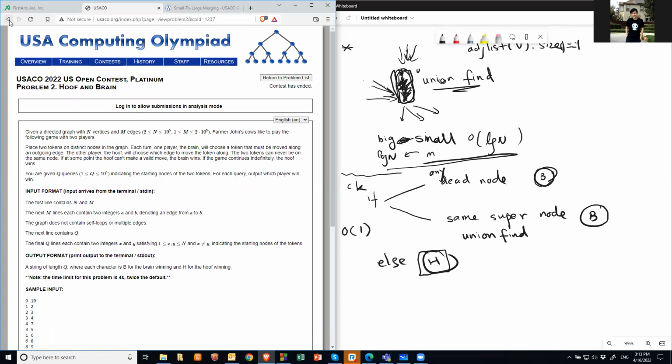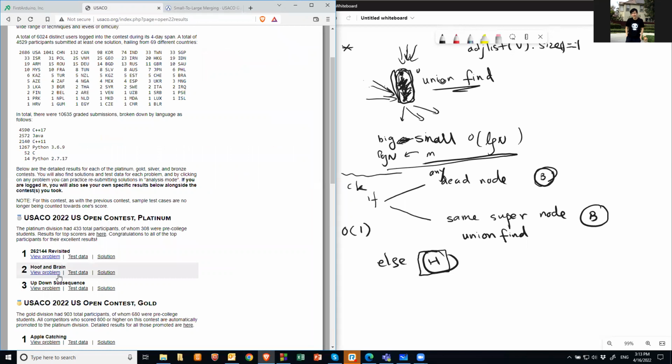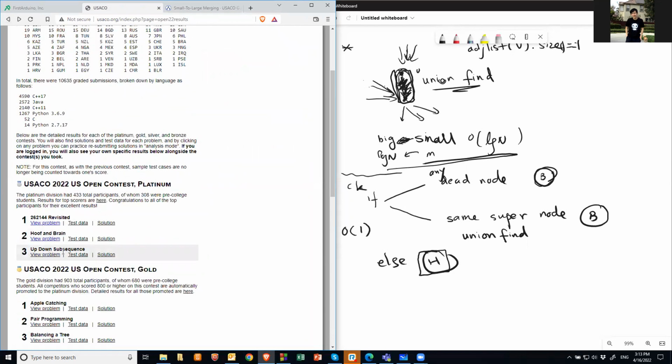Then next week, we will talk about problem number 3, up and down subsequence, which is actually also not so difficult. It's very similar. It's basically a twist of LIS, the longest increasing subsequence problem. And we'll talk about that next week. And then the week after, we will start the review of the IOI problems.